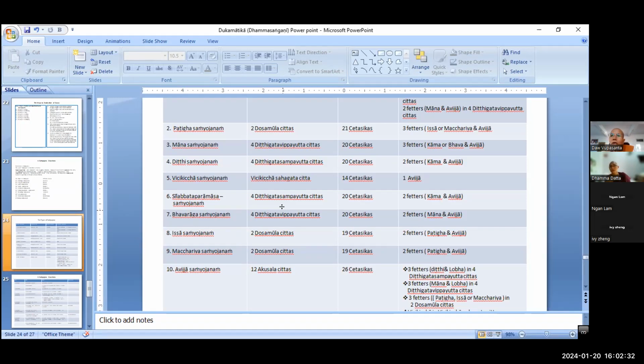Please count. In this way you have to be careful with all the cetasika, right? 6 are not included. What are they? Kukucha, Thina, Middha, Doso... Thina-Middha, very good. And then? Uddhacca, Ottappa... right? 4.